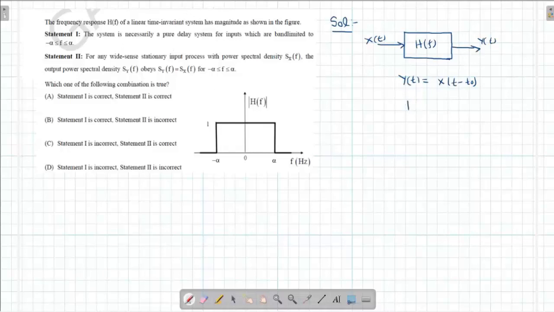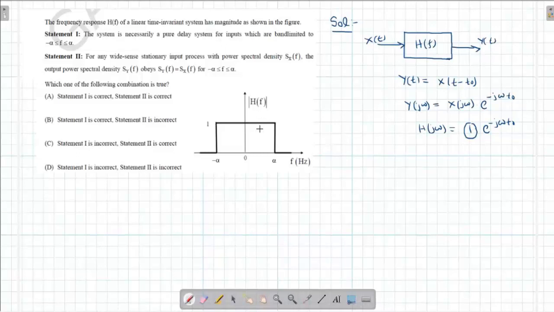If I convert this into frequency domain, I'll get Y(j omega) equal to X(j omega) e to the power minus j omega t naught. So I can write H(j omega) as 1 times e to the power minus j omega t naught. So the phase is a linear function of frequency and the magnitude is 1, right? So magnitude is 1 here.